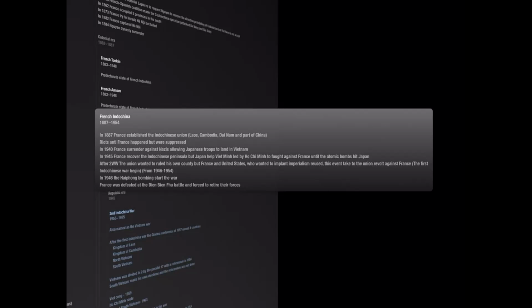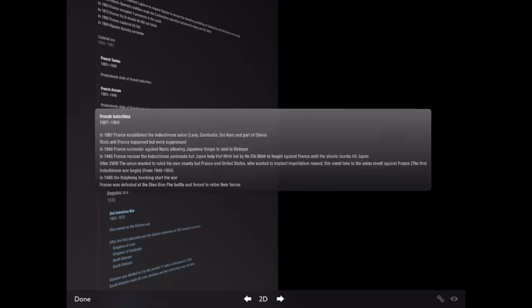After World War II, the Union wanted to rule its own country, but France and the United States, who wanted to implant imperialism, refused. This event led the Union to revolt against France, and the First Indochinese War began. It would last from 1946 to 1954. In 1946, the Haiphong bombing started the war, and France was defeated in 1954 at the Battle of Dien Bien Phu, where they were forced to retreat their forces.